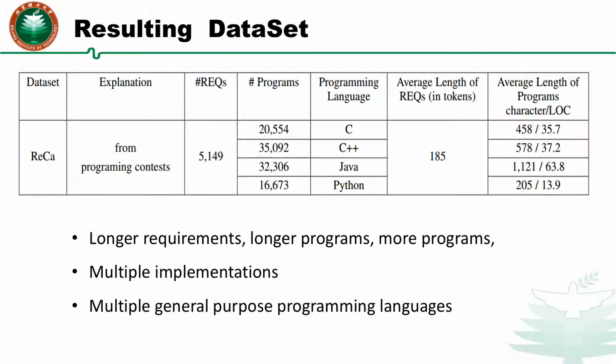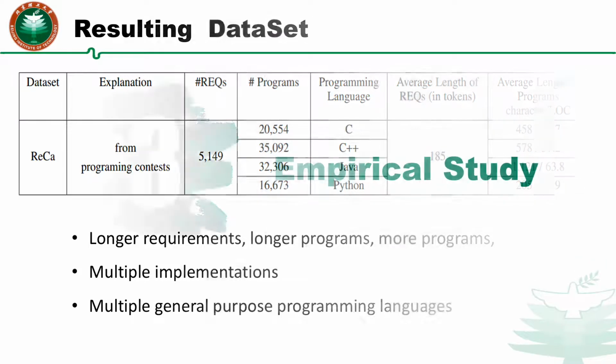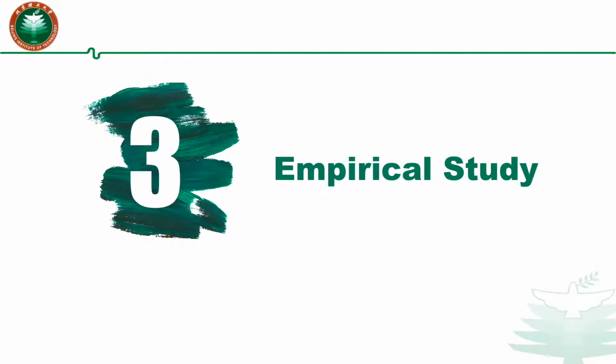As for our resulting dataset, the dataset has more programs, and the length of the requirements and programs is longer. It also has multiple implementations and general-purpose programming languages. The third part is our empirical study.